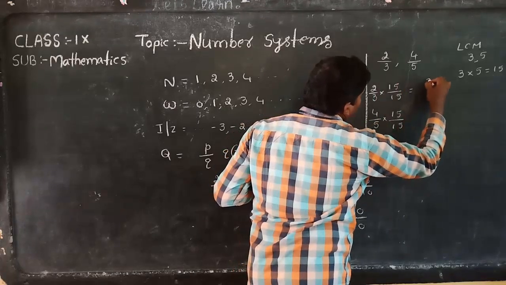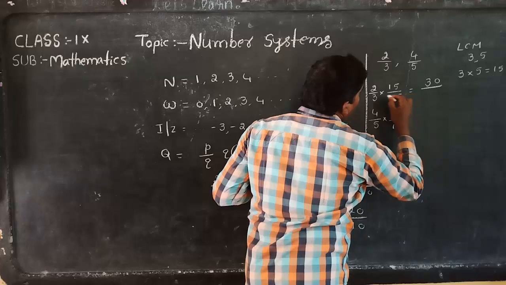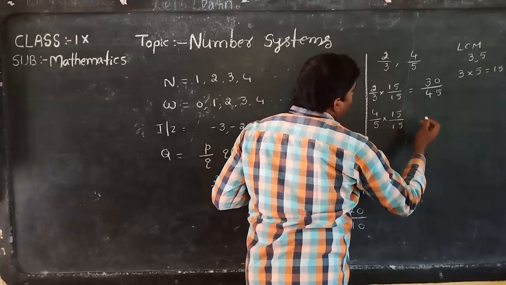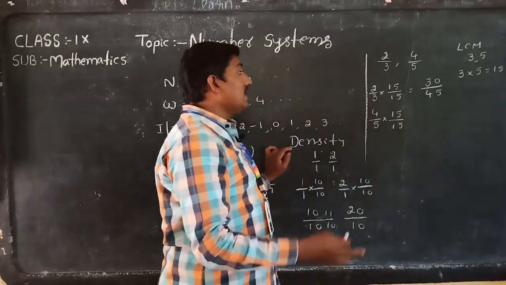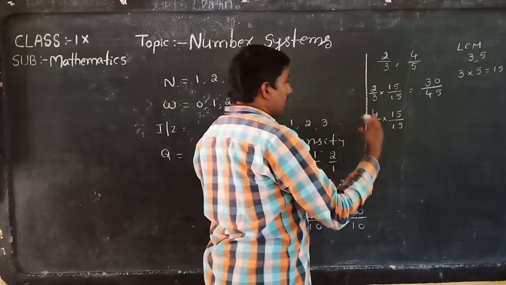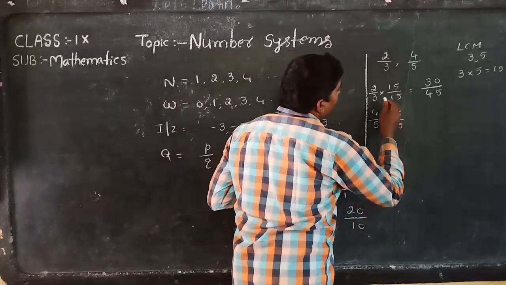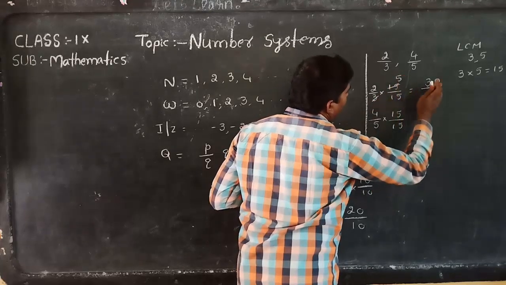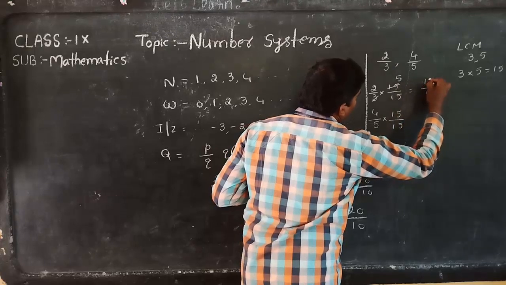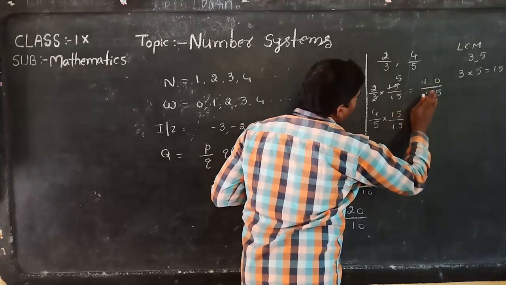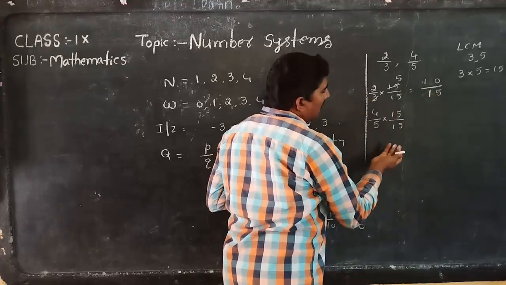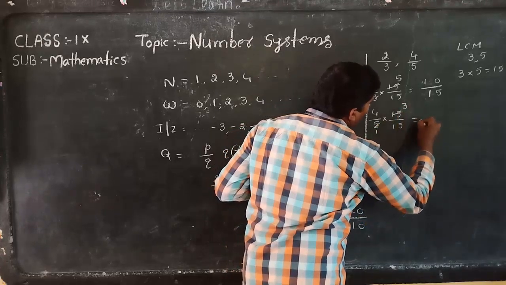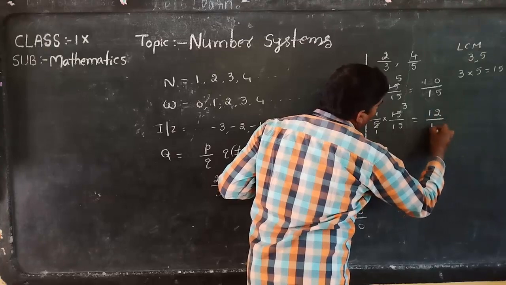15 twos are 30, 15 threes are 45, 15 fours are, see, like that also possible. Otherwise, here possible cancellation we should do. 3 ones are 3, 5 threes are 15, 2 fives are 10, 15 ones are 15. Here also possible cancellation we should do. 5 ones are 5, 3 fours are 12, 12 by 15.